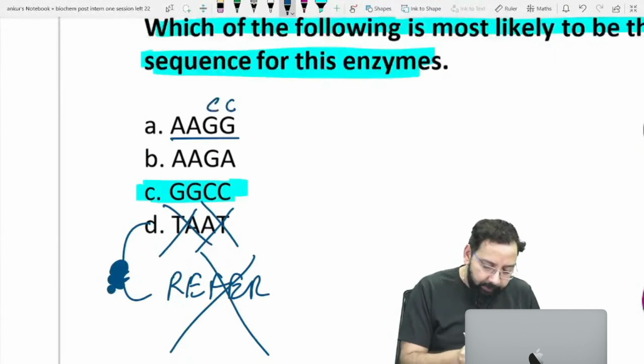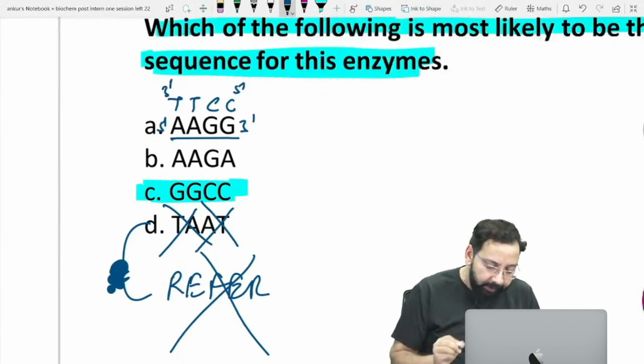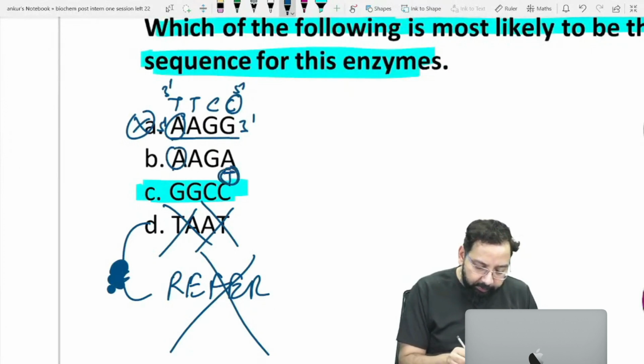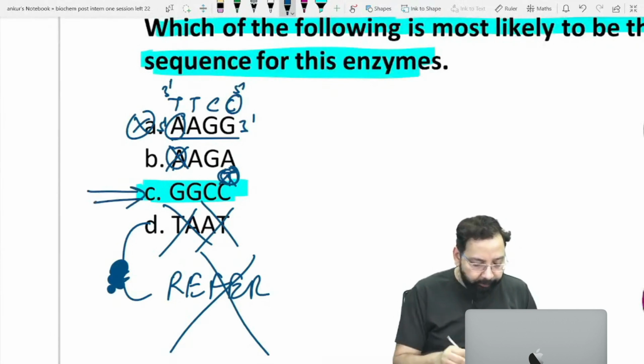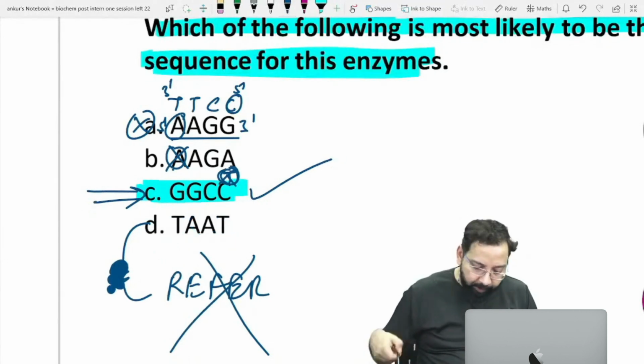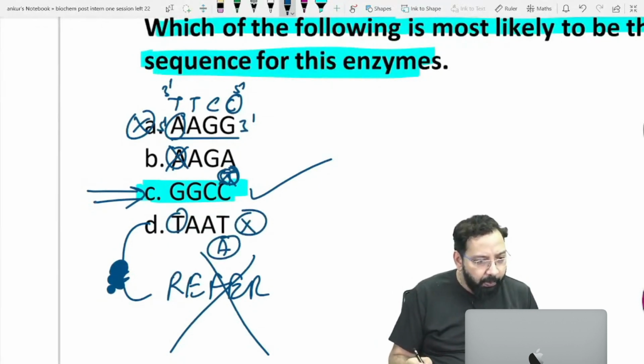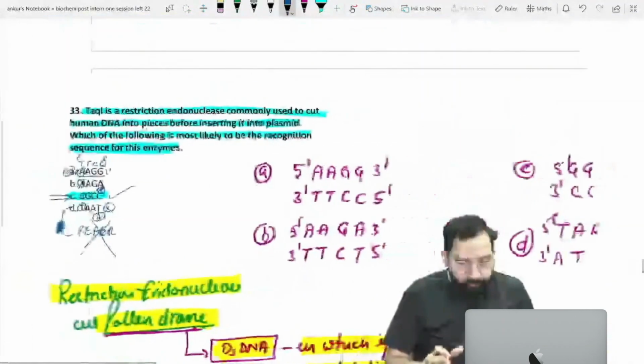AAGG, CCTT. Here this is 5 and this is 3, and this is 5 and this is 3, and the two strands are antiparallel. First is A, first is C, so this can't be a palindrome. In this one, A with T, first is A, first is T, it can't be a palindrome. Yes, this one is a palindrome. In TAAT, T with A, first is T, first is A, it can't be a palindrome. Clear? Got the point?